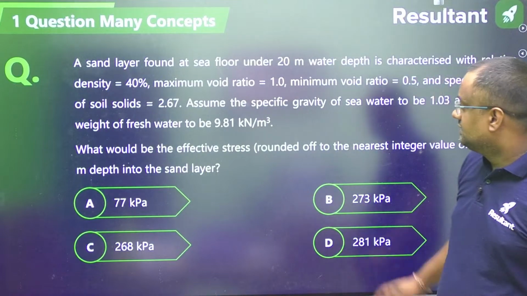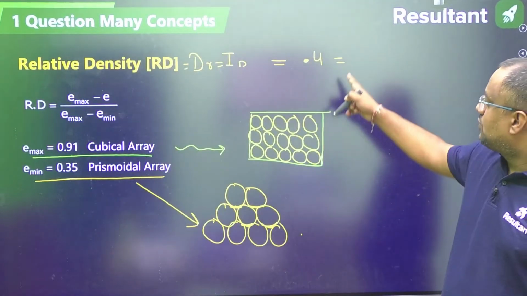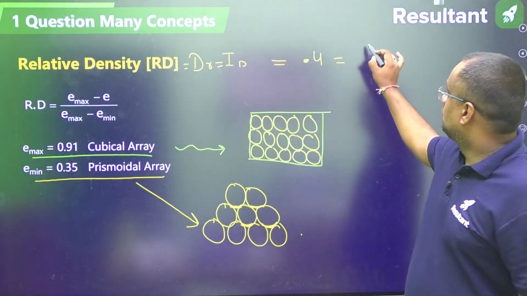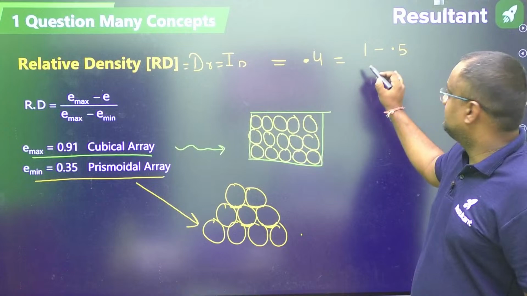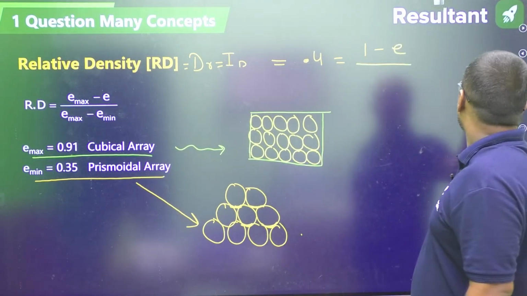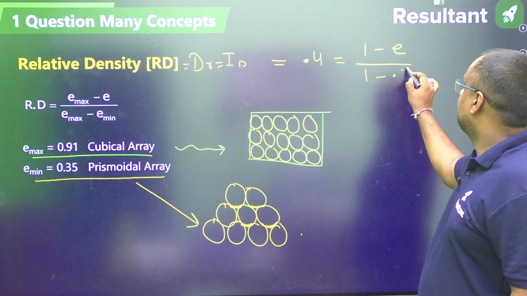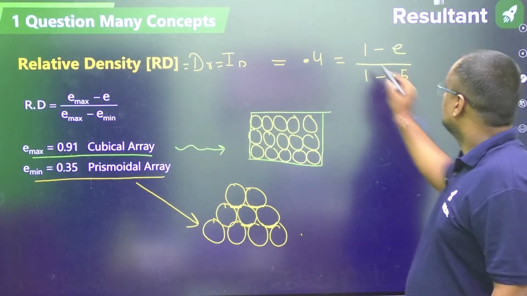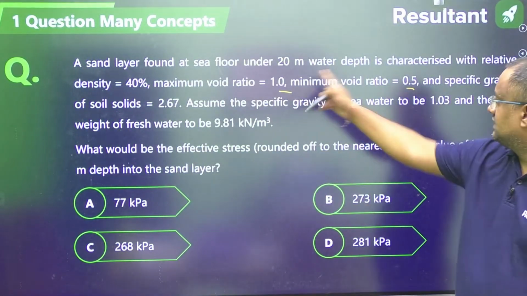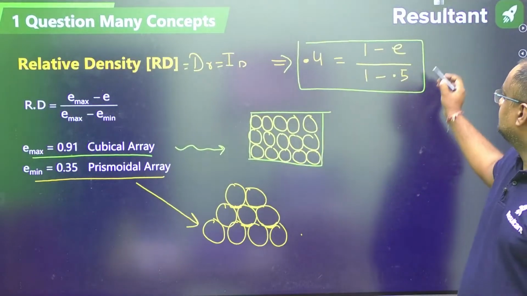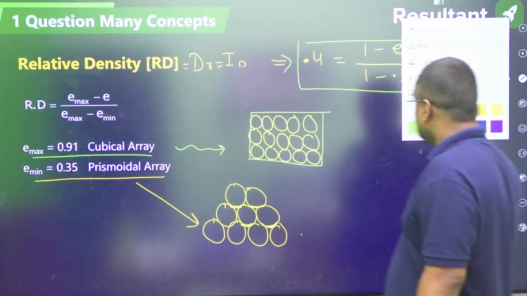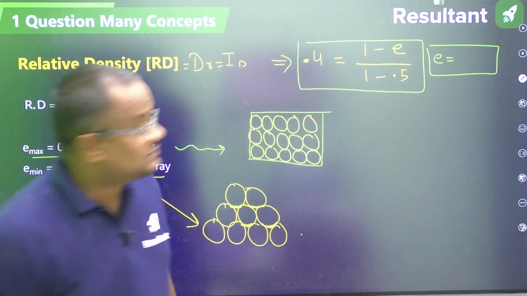So here, guys, relative density is 0.4. What is E max? Maximum void ratio is 1. Minimum void ratio is 0.5. So 1 minus 0.5: (E max minus E) upon (E max minus E minimum), where E is the actual void ratio, upon 1 minus 0.5. So the relative density concept is used here. 0.4, maximum is 1, minimum is 0.5. So from here, the E value you will get as 0.8.